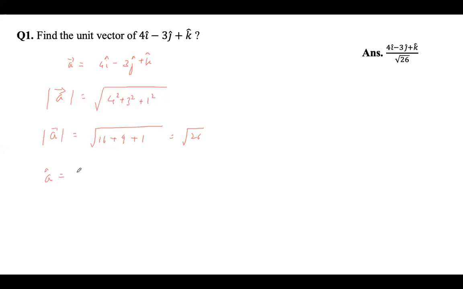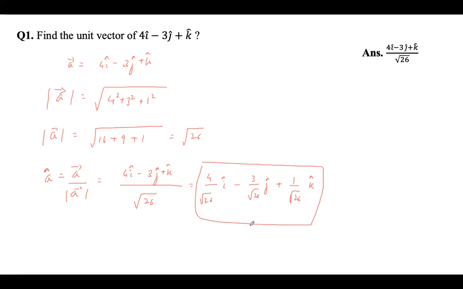Now A cap, the unit vector along A, is vector A divided by the magnitude of vector A. So it is 4i minus 3j plus k divided by root 26, which equals 4 by root 26 i minus 3 by root 26 j plus 1 by root 26 k.